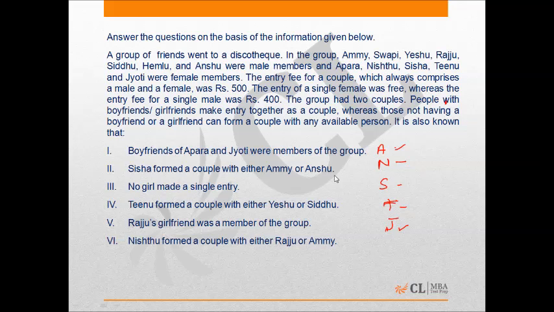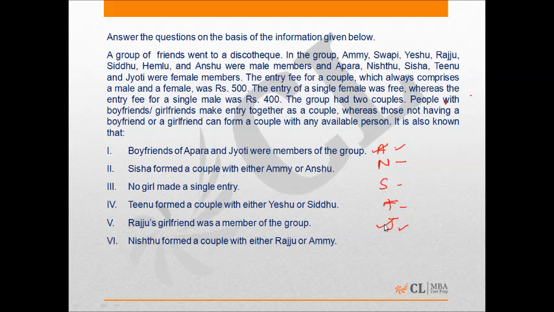So Apara and Jyoti have their boyfriends in the group. Now coming to the next statement, Shisha formed a couple with either Emmy or Ansu.